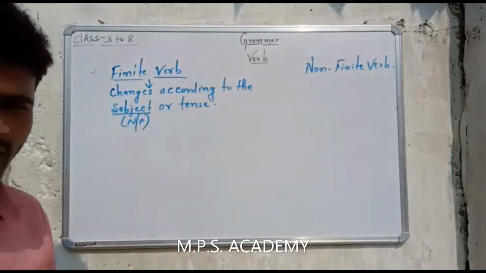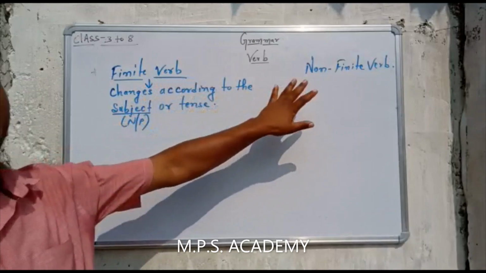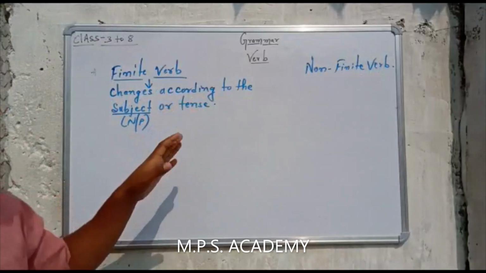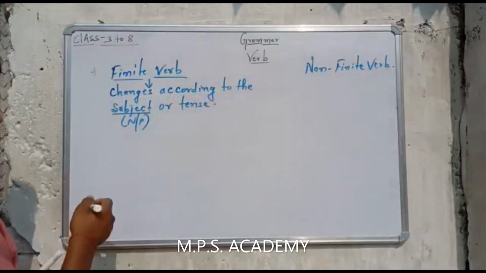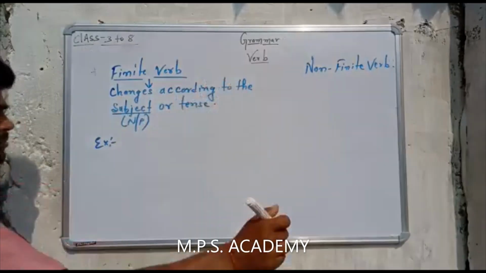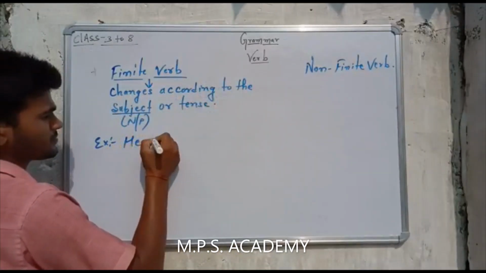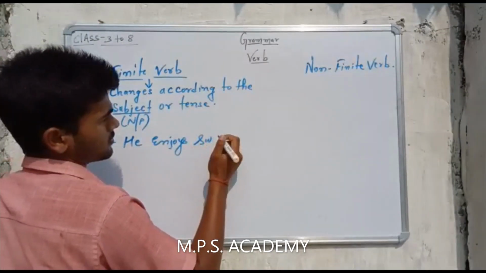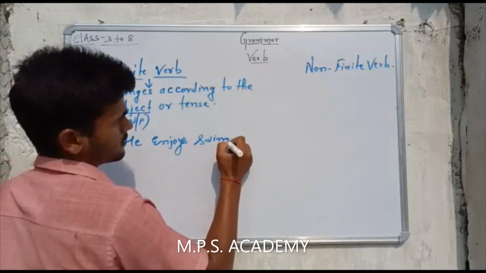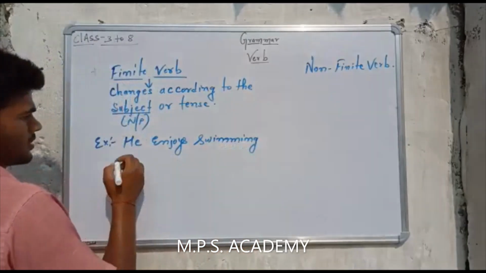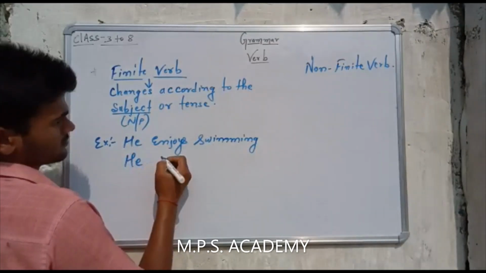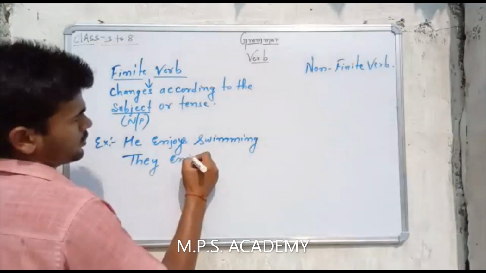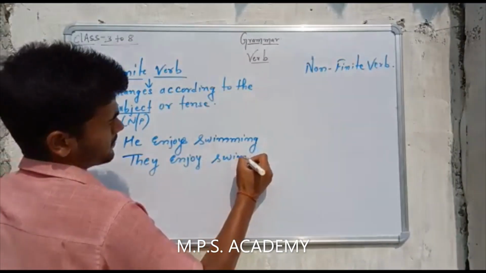Okay, so let us understand. First we will understand finite verb, and after that we will go through the non-finite verb. So first of all, we will understand with the help of an example what we actually mean by finite verb. Okay, so let us write the examples. Like if I write, he enjoys swimming. He, they enjoy swimming.